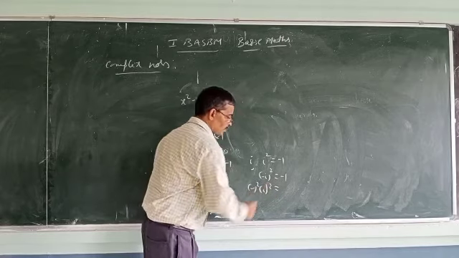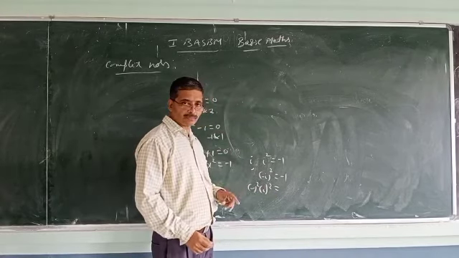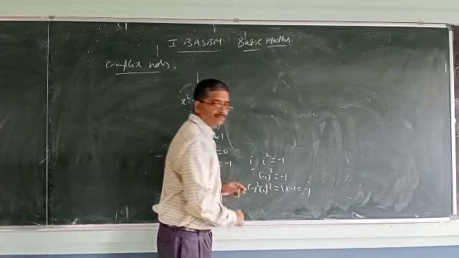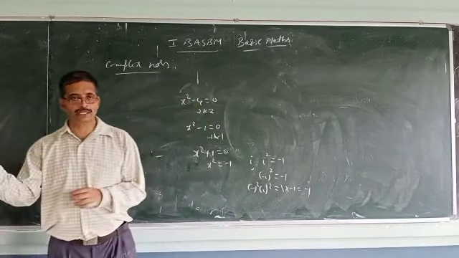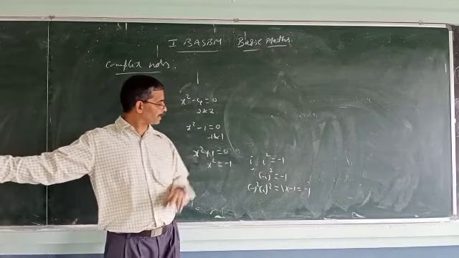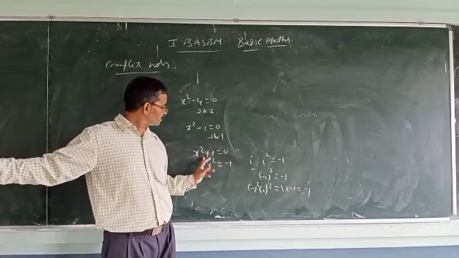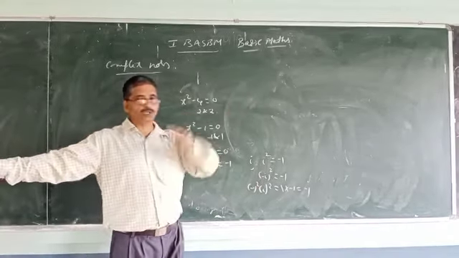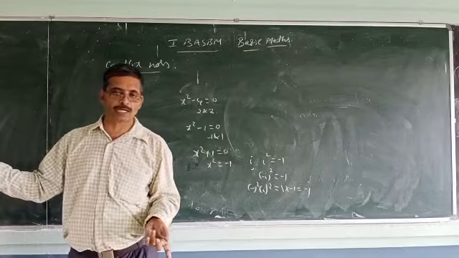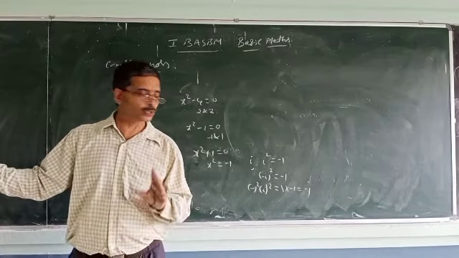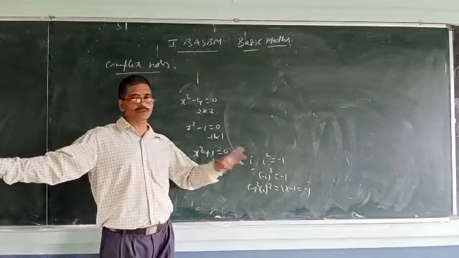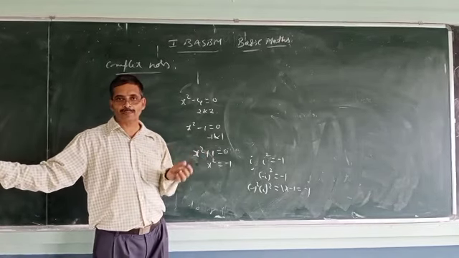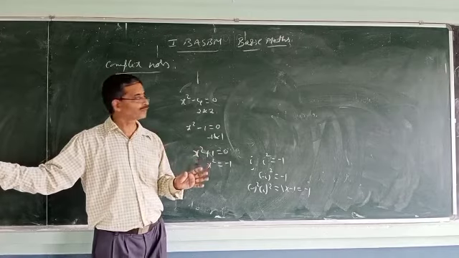But minus 1 whole square is 1, and i whole square is minus 1. So 1 into minus 1 is minus 1. So i is a solution of x square plus 1 equal to 0. In the same way, minus i whole square is also equal to minus 1. So minus i is also a solution of x square plus 1 equal to 0.